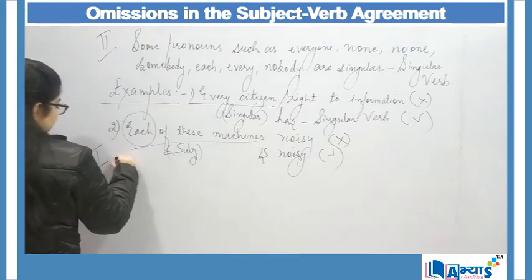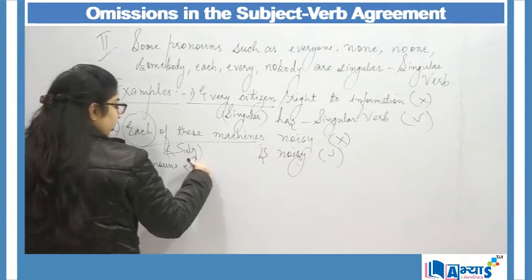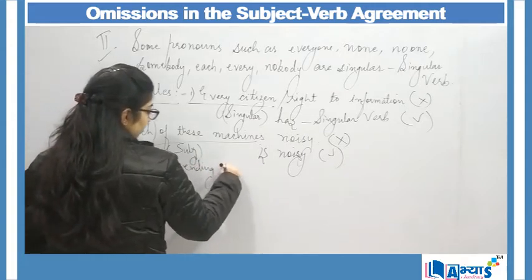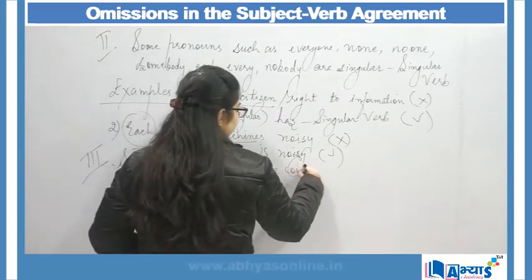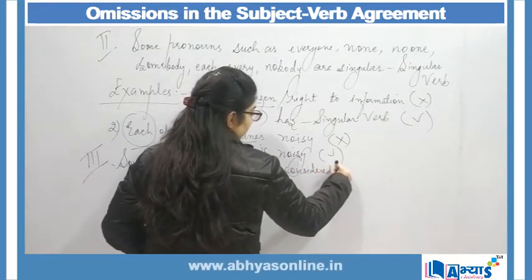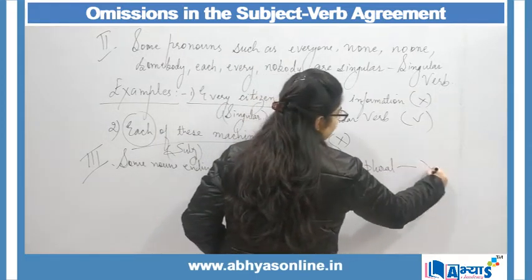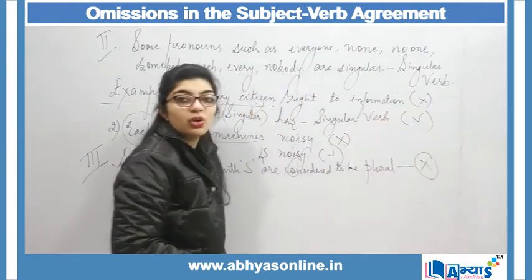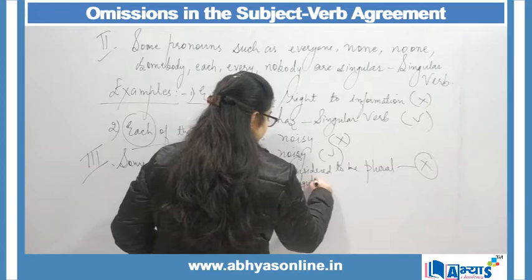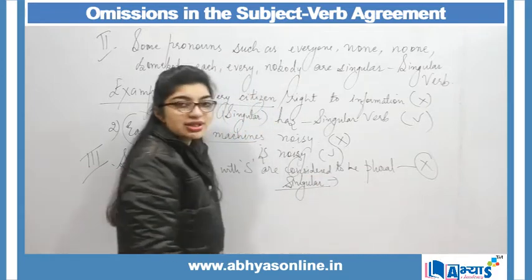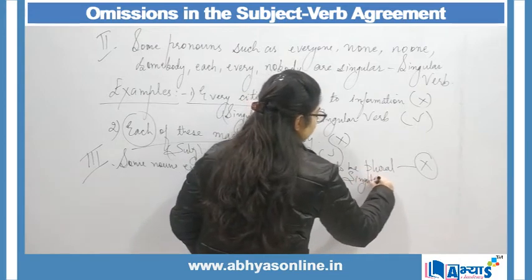So, some nouns ending with s are considered to be plural, but this statement is wrong. They are not actually plural. They are singular in nature, and because they are singular in nature, we will be using a singular verb along with them.